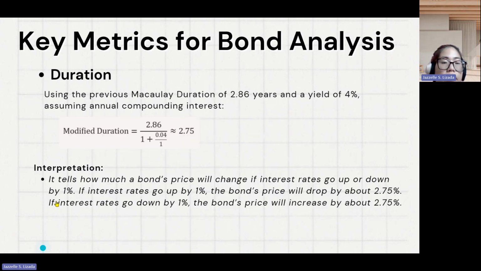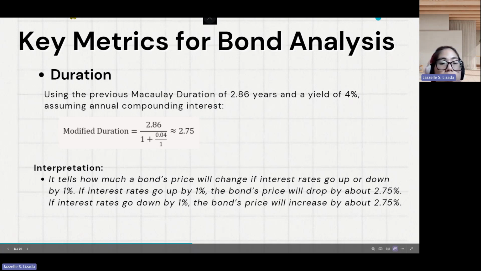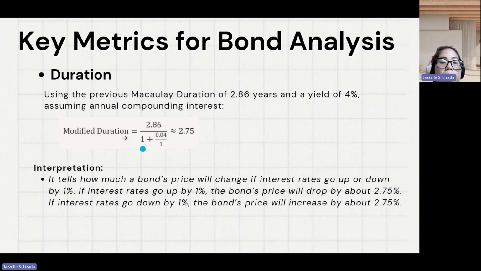Example, using also our previous example, where we get a Macaulay duration of 2.86 years and a yield of 4%, let's further assume that the bond has an annual interest repayment frequency, meaning annual compounding. So, modified duration is equal to 2.86 divided by 1 plus 0.04 divided by 1, which is approximately 2.75.